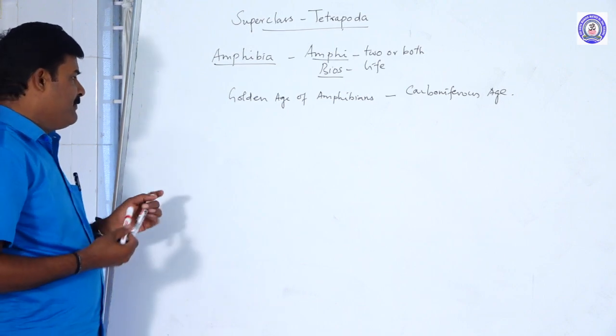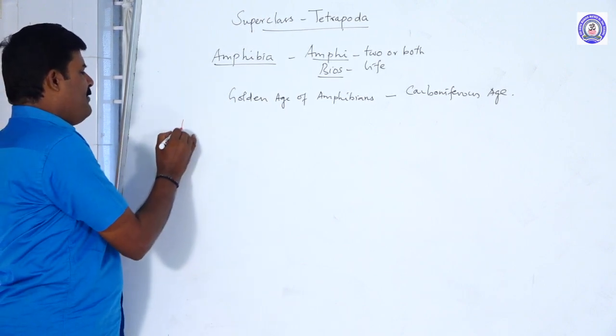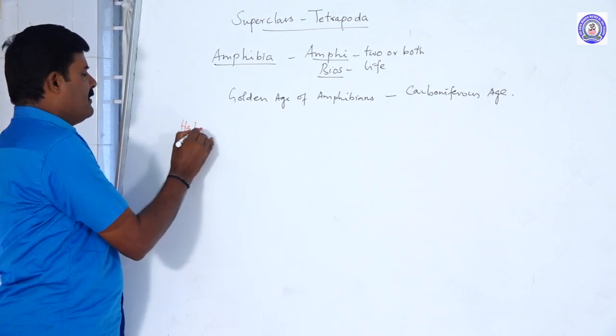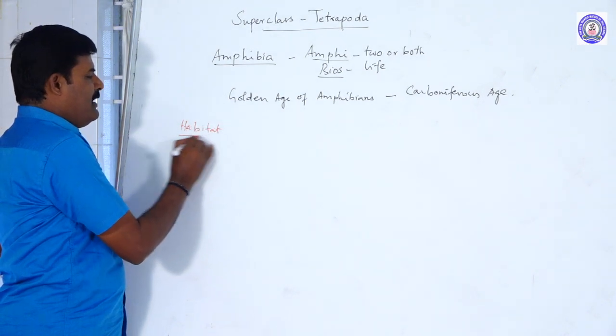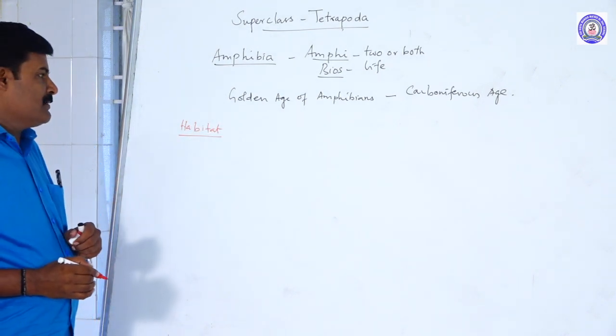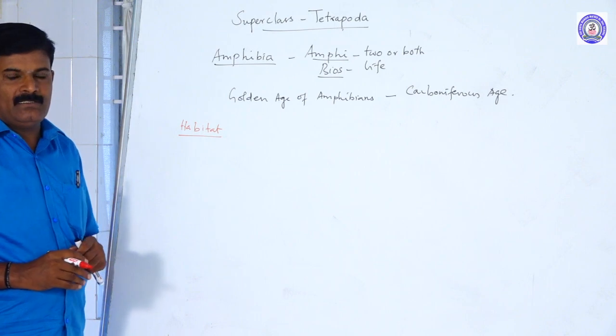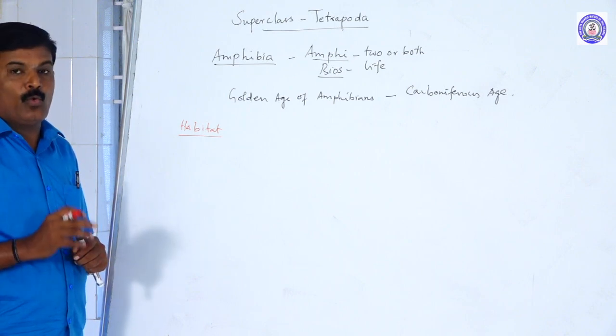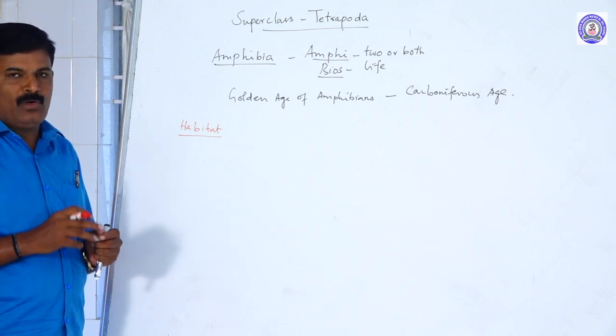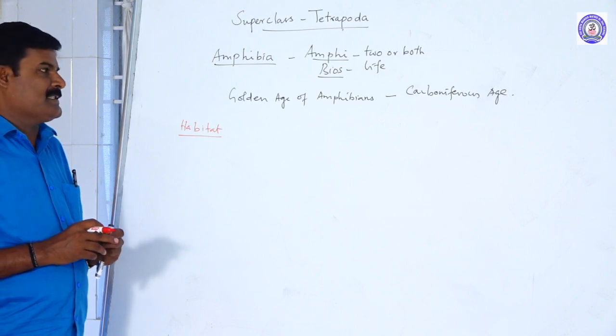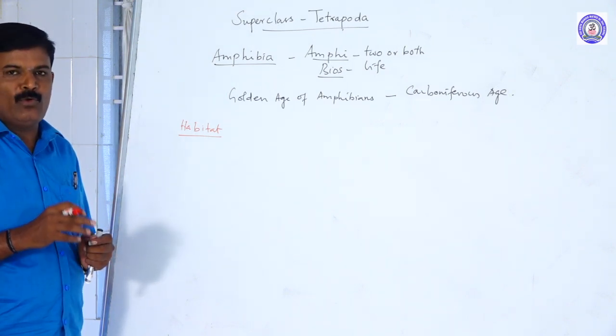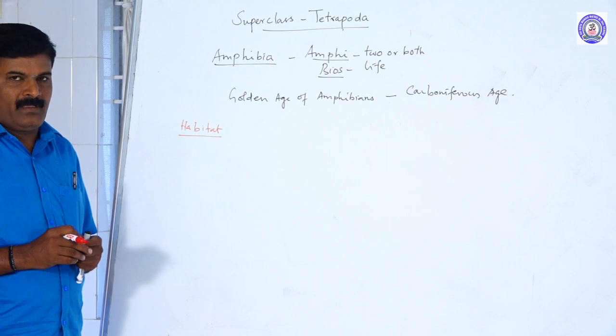Step by step, the first one: habitats and habits. This is the first cold-blooded vertebrate from the evolutionary point of view.